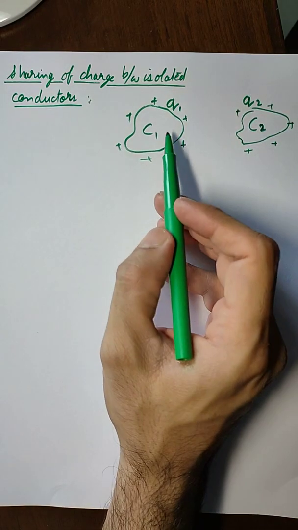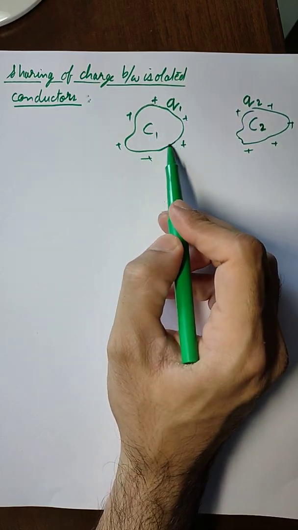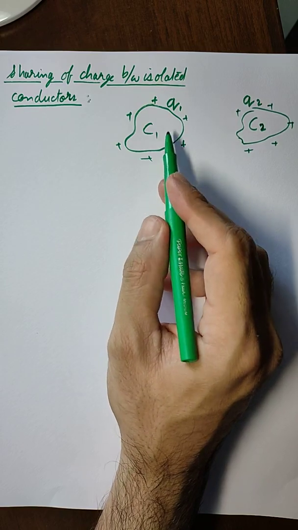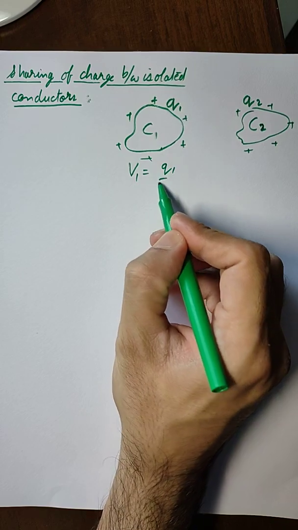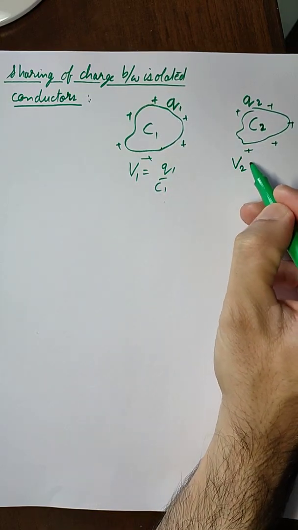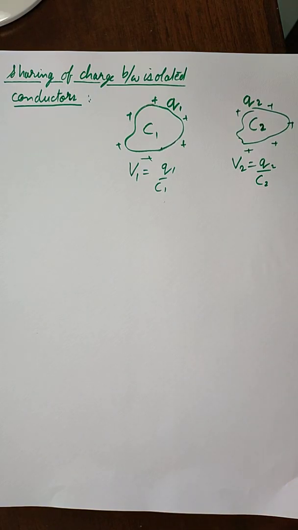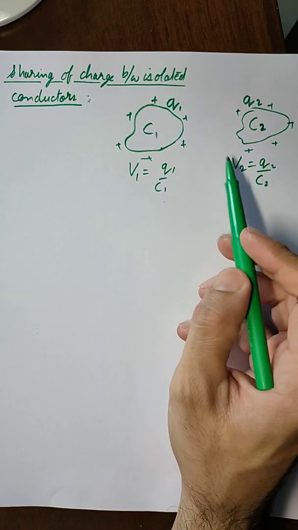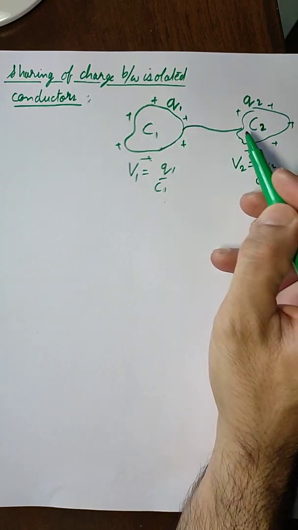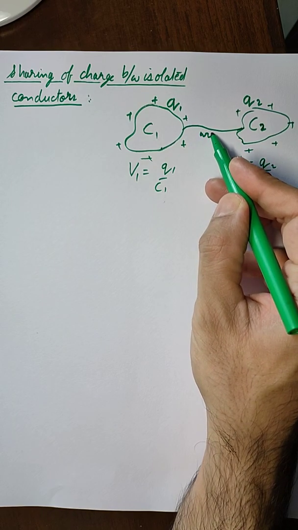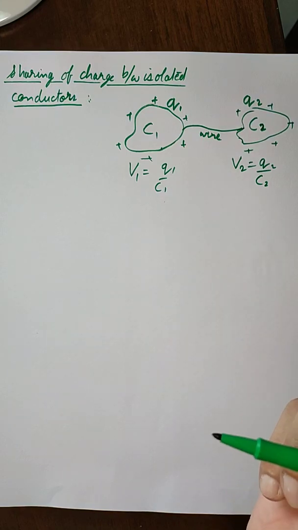Now if these are the values of C1, Q1 and C2, Q2, then they will create a potential on their surface. So let us say the potential of this body is V1, given as Q1 upon C1, and the potential of this body is V2, given as Q2 upon C2. Now since they are isolated, their potentials will not interfere with each other, but if we connect them with a wire, then the charge flow will start taking place.